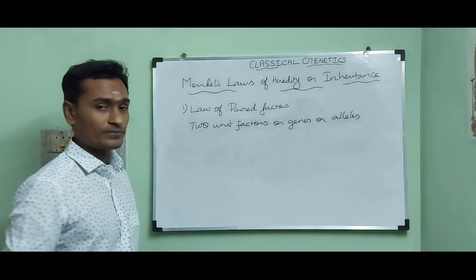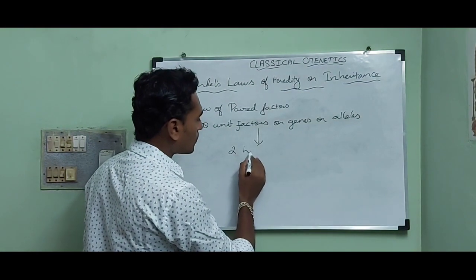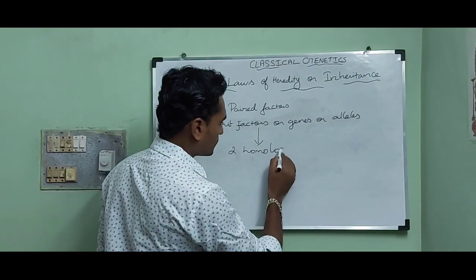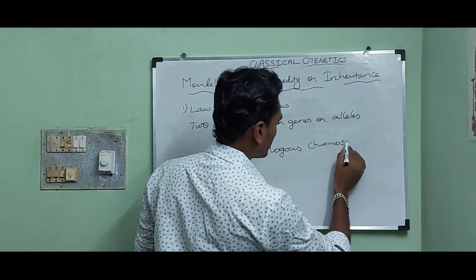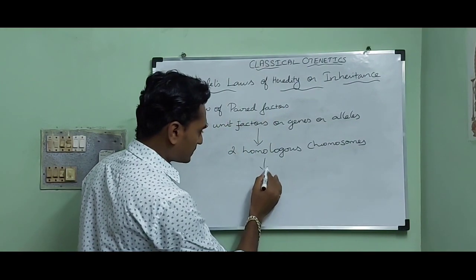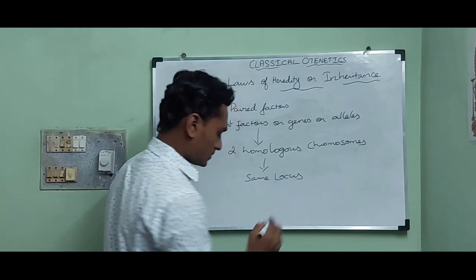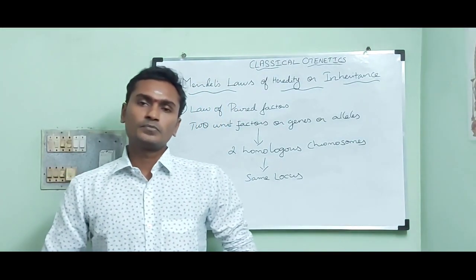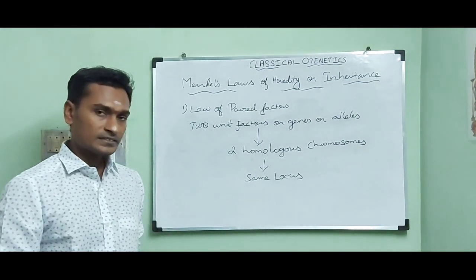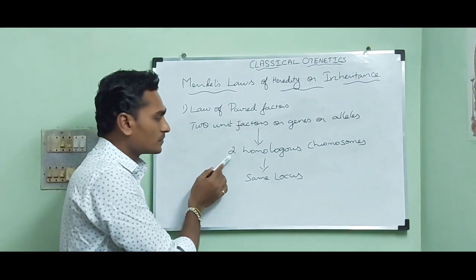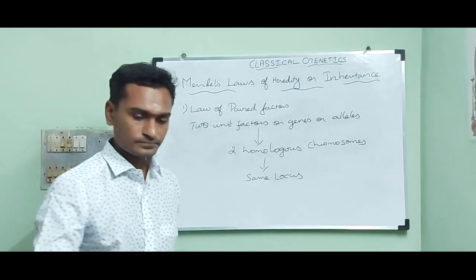And those unit factors lie on 2 homologous chromosomes at the same locus. So, in an organism, a character is represented by at least 2 unit factors, and those 2 unit factors lie on 2 homologous chromosomes at the same locus.